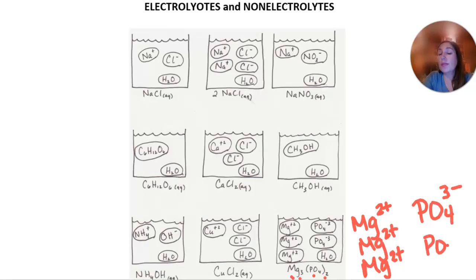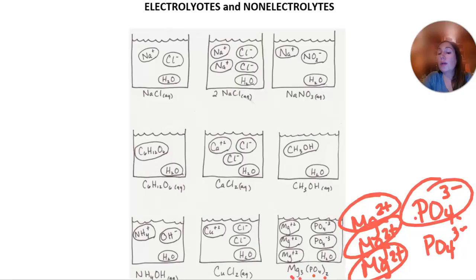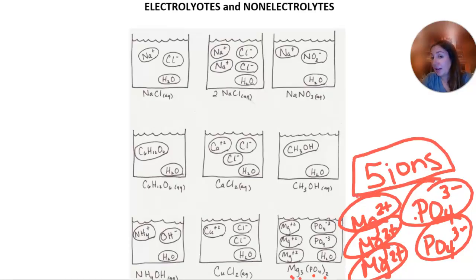It's PO4 3 minus, but there are 2 of those ions, and then there are 1, 2, 3, 4, 5 ions total. And so those 5 ions are going to be important in our next discussion of osmolarity. The number of ions formed is important as well. More ions really mean a better electrolyte, or more ions to conduct electric current. So this concludes our discussion of electrolytes and non-electrolytes.